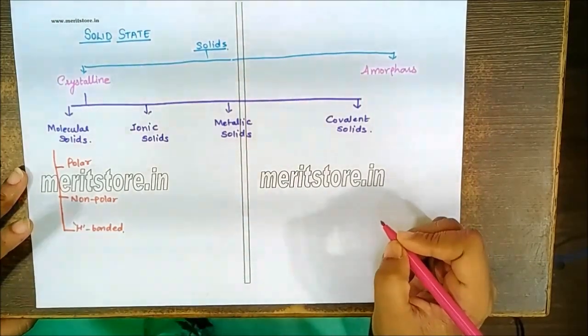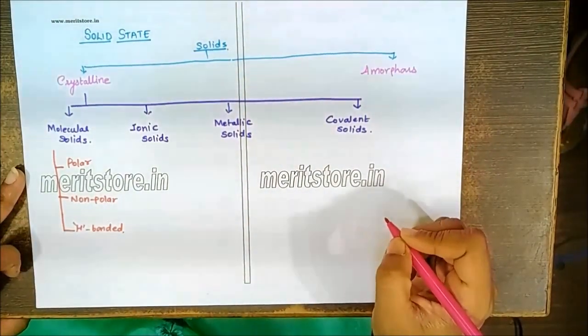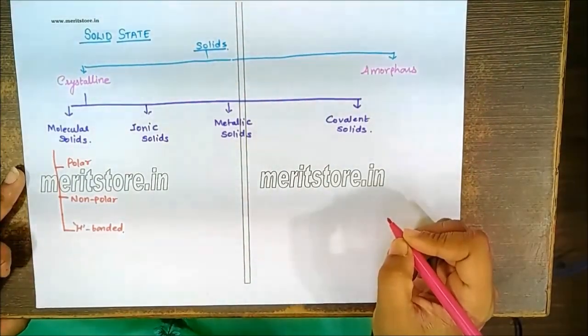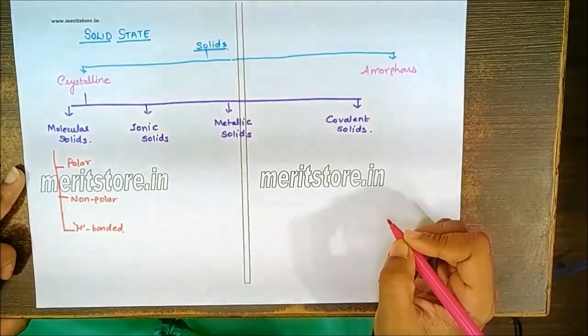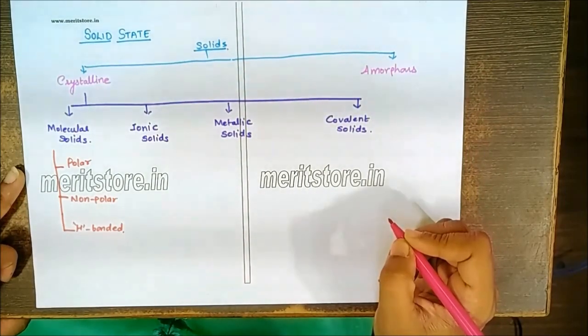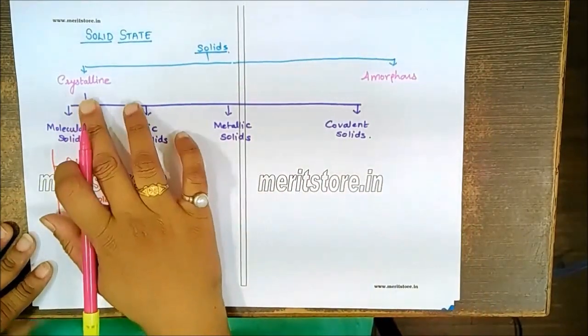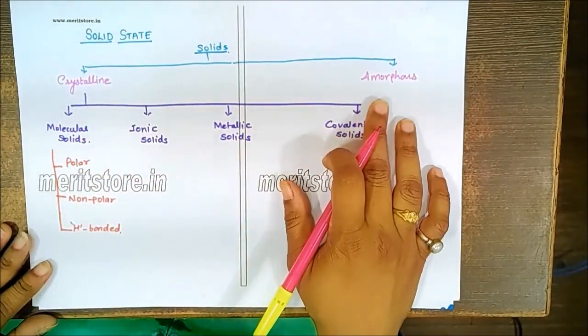So students, this is a quick revision of the solid state chapter. So let's talk first about the classification of solids. Depending on the presence or the absence of the orderly arrangement of the constituent particles, the solids are classified into two types, that is crystalline and the amorphous one.